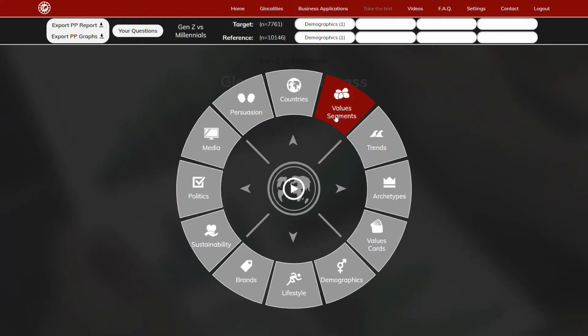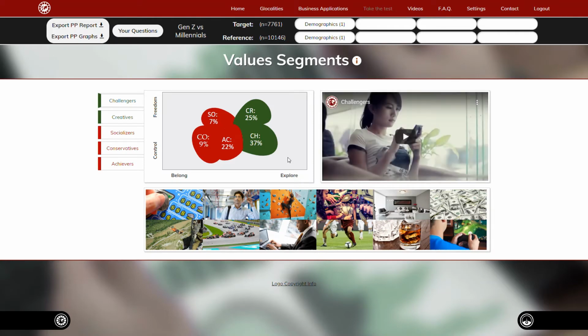So if we look at the value segments to start with, we see that the Gen Z is much more likely to belong to the segments of the creative and the challengers when compared to the millennials. This means that Generation Z is more likely to belong to the explore part of the graph. They're more into discovering new things and be free, while the millennials, in relative terms, are more likely to be willing to belong to a group and to belong to a community, belong to a family.